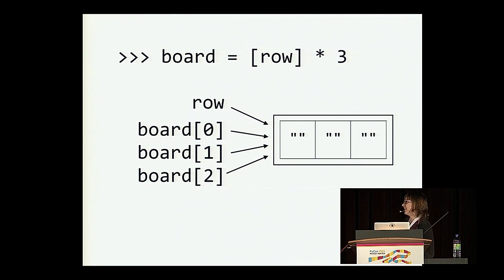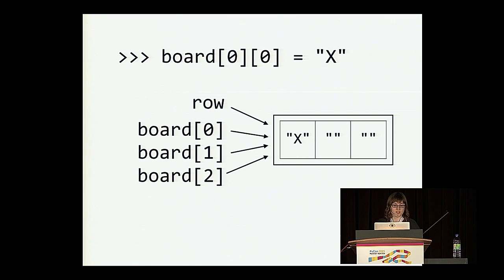So we have our row, and then we have the top row of the board, which is board at index 0, and the middle row, and the bottom row, which is board at index 2, and they're all pointing to the same thing. So when we modify the first element of the top row and assign it the value x, since every row points to the same list, it modifies that whole column of the tic-tac-toe board, and x wins.